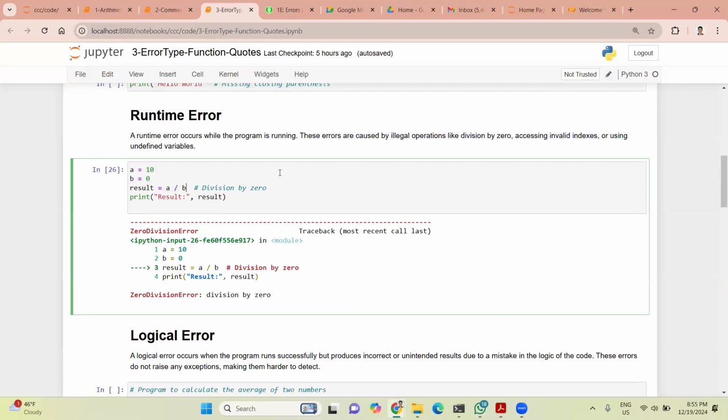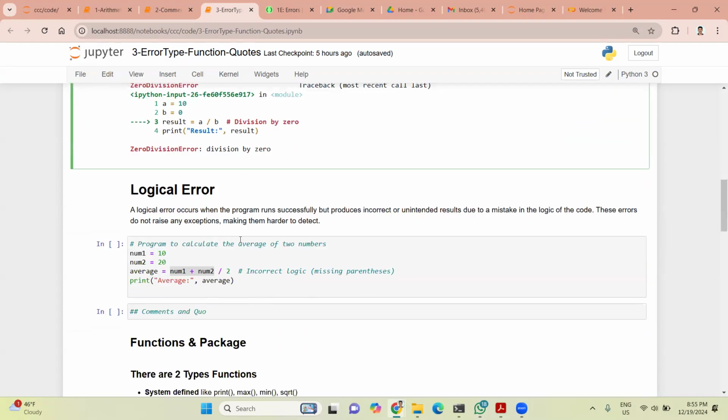So runtime error means there is no syntax error, but something will happen which you will come to know during running the code. Logical error you will not come to know even after the code runs successfully, but you will get an incorrect result. You need to understand whether your logic is correct and your result is correct or not.